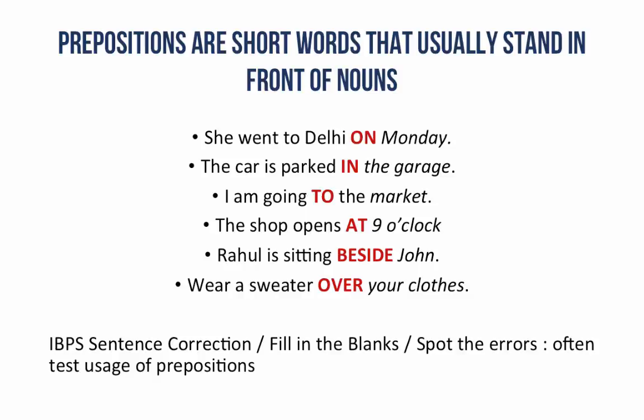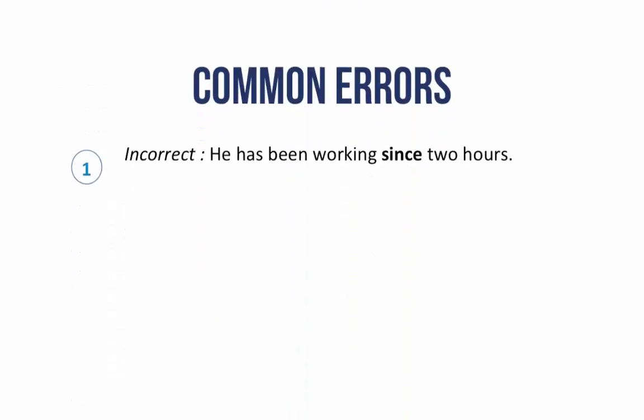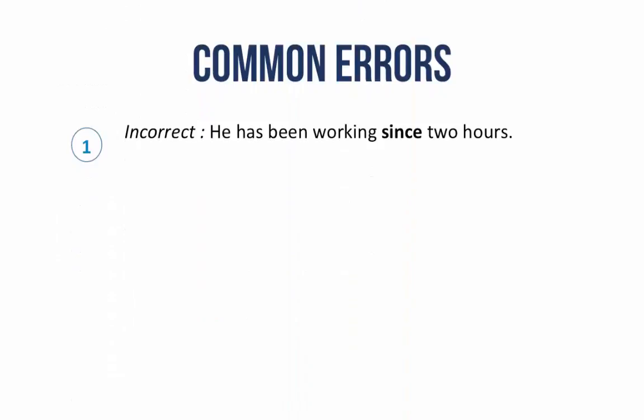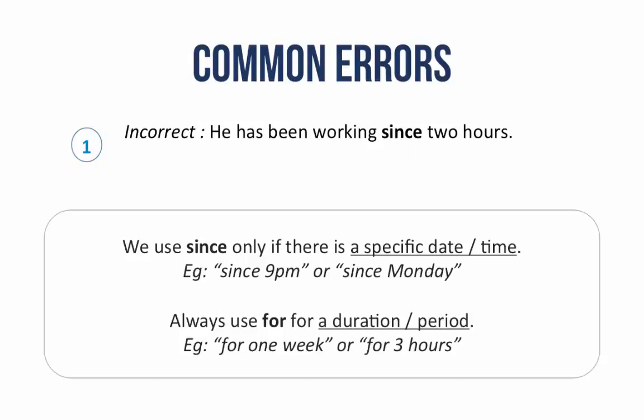Let us now look at some common errors. He has been working since 2 hours. Since is used only if there is a specific date or time. For example, since 9 p.m. or since Monday. Always use for a duration or a period. For example, for 1 week or for 3 hours. Therefore, the correct usage of the above sentence is he has been working for 2 hours.